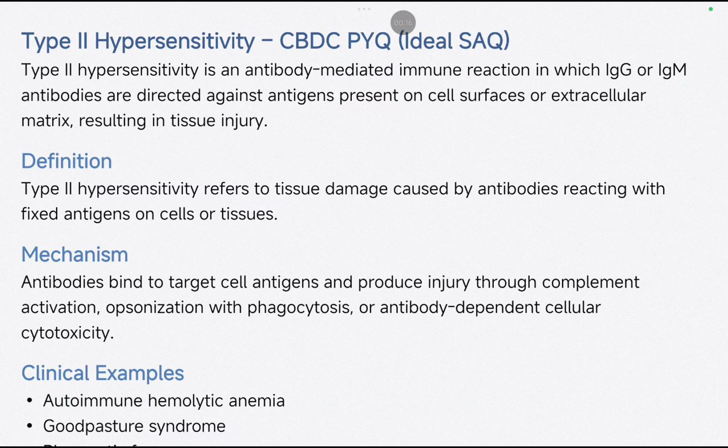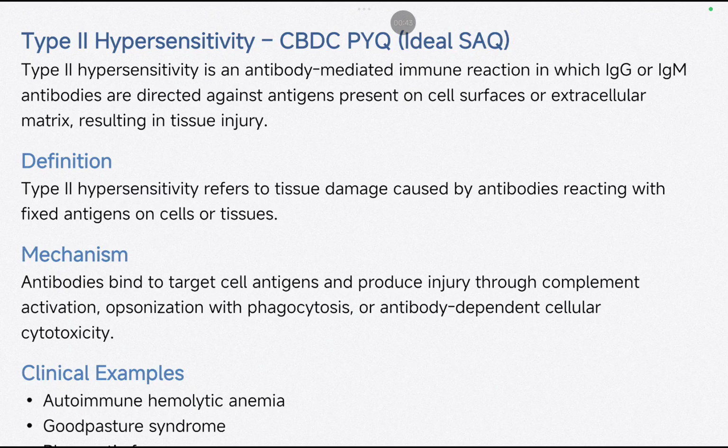It's an antibody mediated immune reaction in which IgG or IgM antibodies are directed against antigens present on the cell surface or extracellular matrix, resulting in injury. Okay, it attacks itself. Definition: type 2 hypersensitivity refers to tissue damage caused by antibodies reacting with fixed antigen on cells or tissues.